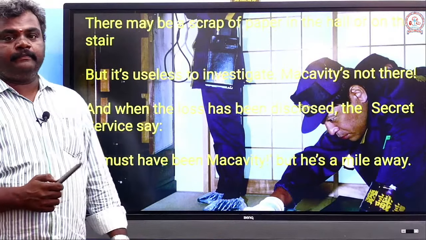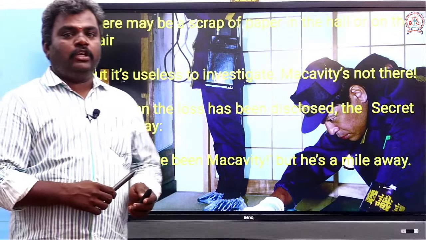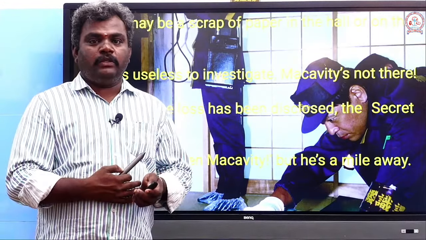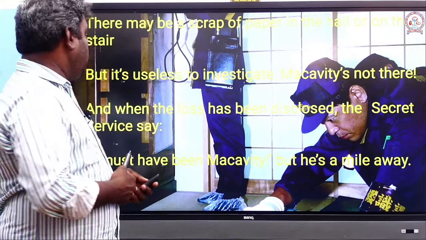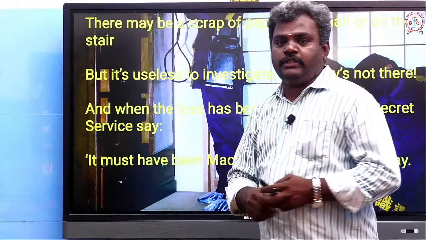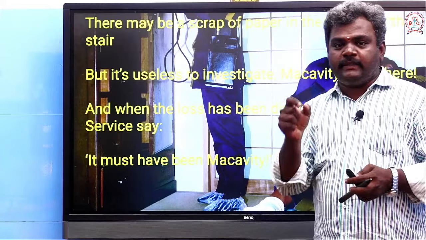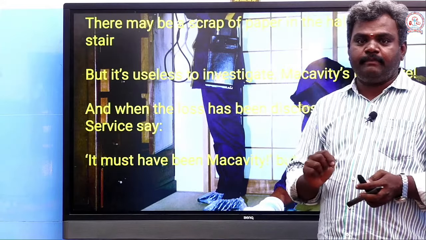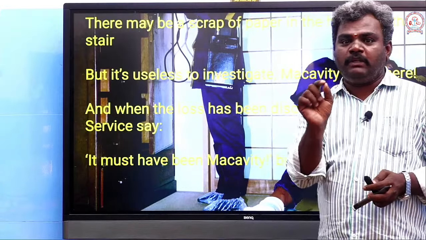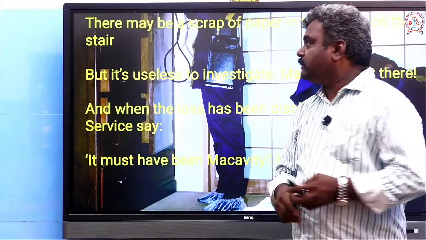Look at this. The people who are investigating the crime spot, I think you might have seen on television, the crime investigation. There may be a scrap of paper. When you go and find the crime spot, the police department will find the fingerprints and the papers and the small snippets and the small things which can be helpful to discover the truth.